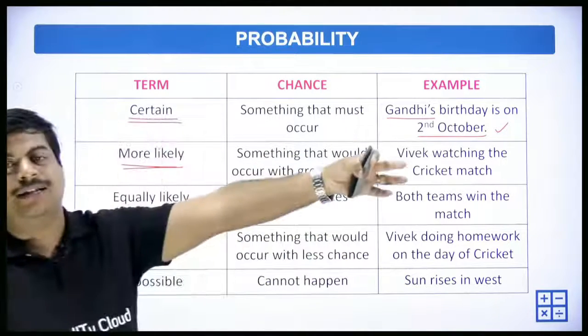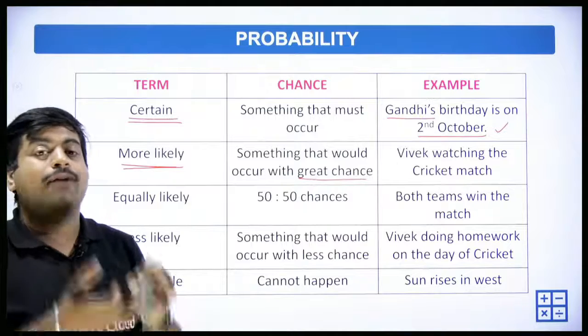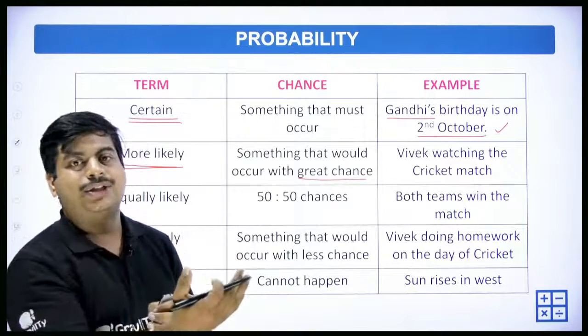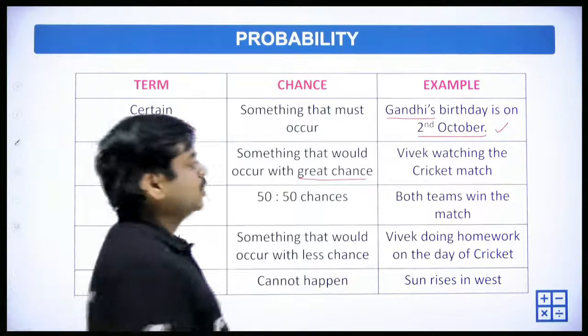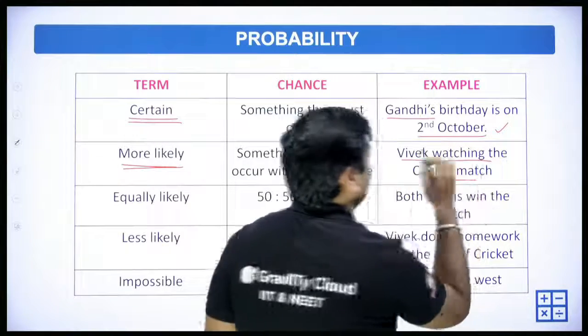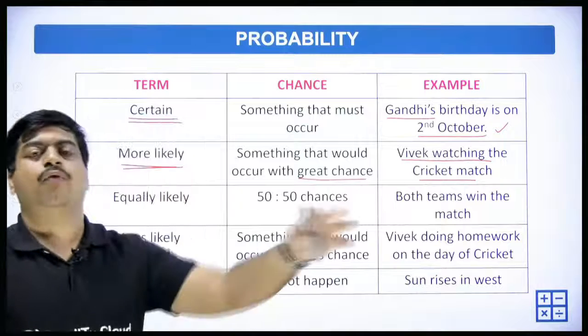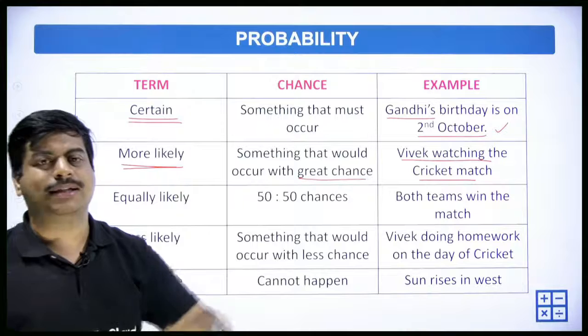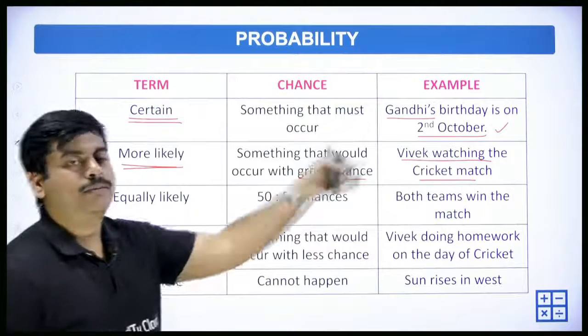More likely means something that would occur with great chance. More likely I'll see the match. That means there are more favorable outcomes for me to see it. Take Vivek watching the cricket match. Most likely he can watch the match. He has power, he has internet, he's outside, he has everything. So most probably he will watch that.